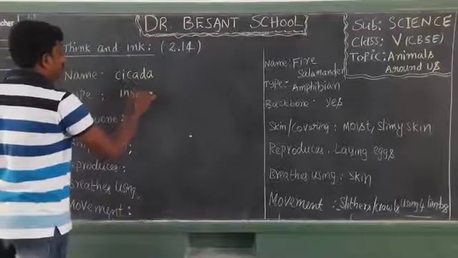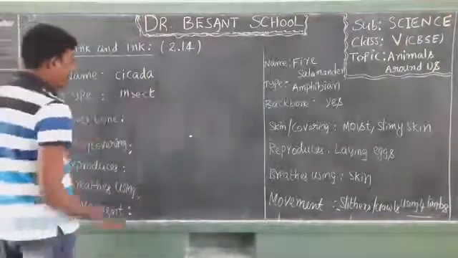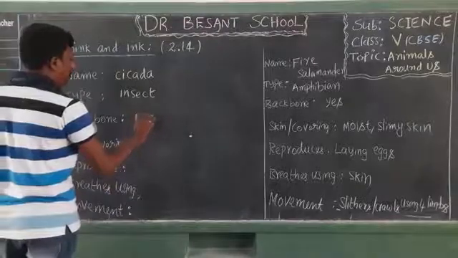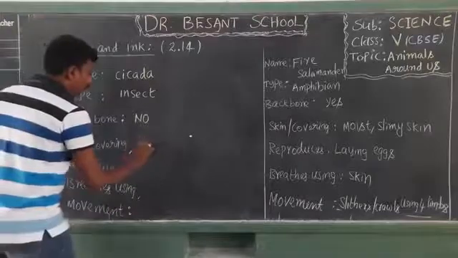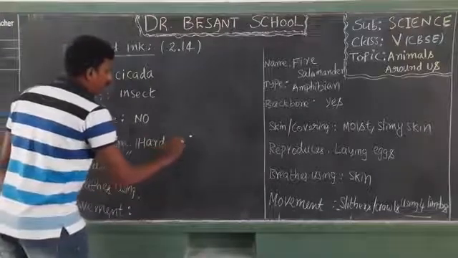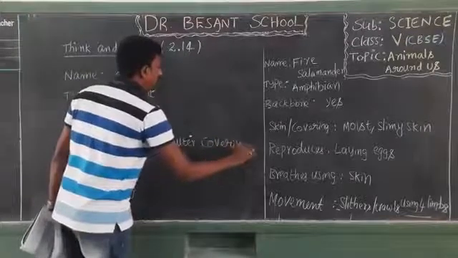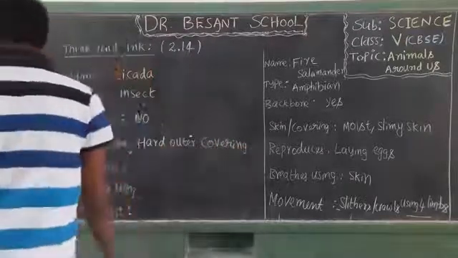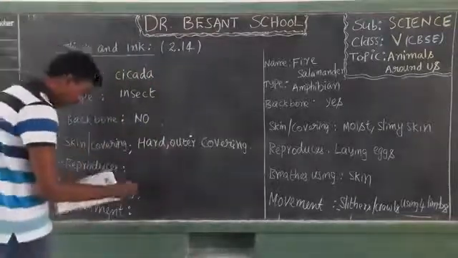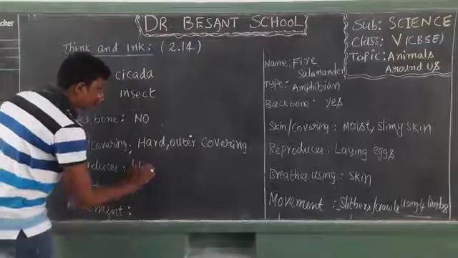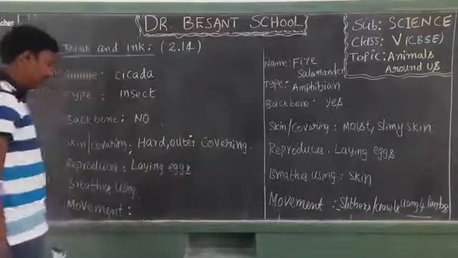It is an insect. Next one, backbone. Insects and arachnids are invertebrates. They do not possess a backbone. Skin or covering: generally they do not have skin, but they have a hard outer covering. We have described it in earlier classes while discussing invertebrates, that is insects and arachnids. Hard outer covering, and reproduces: they reproduce by laying eggs.